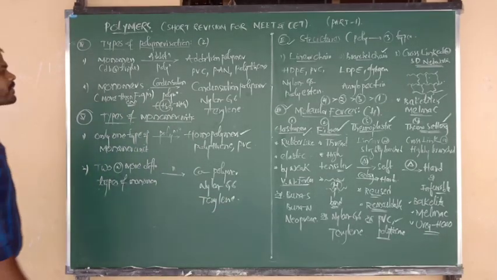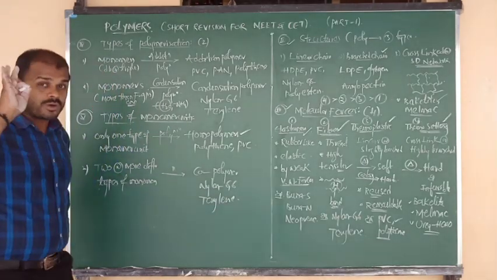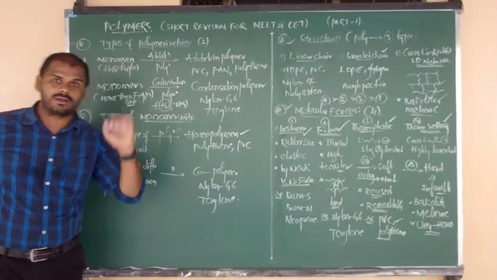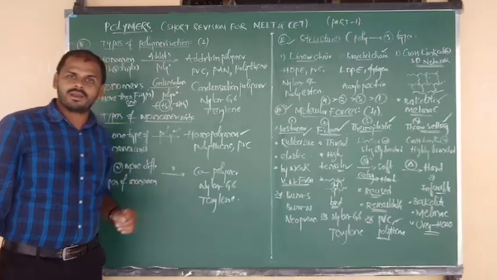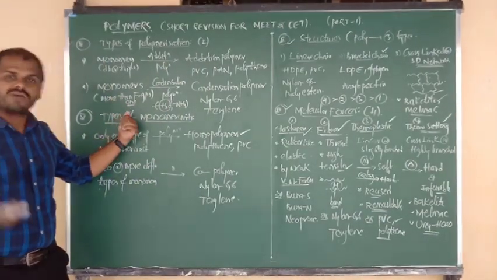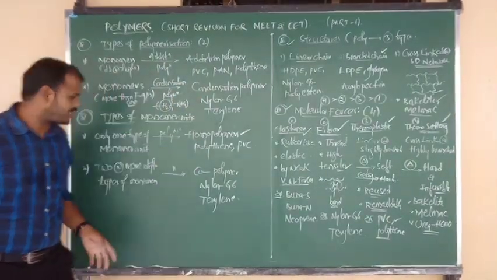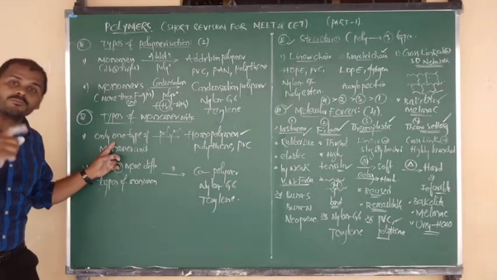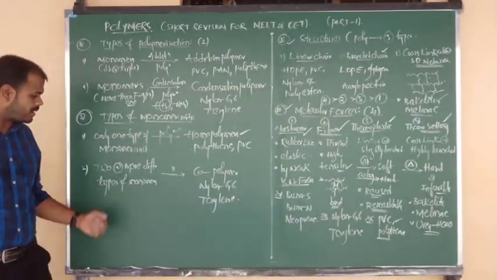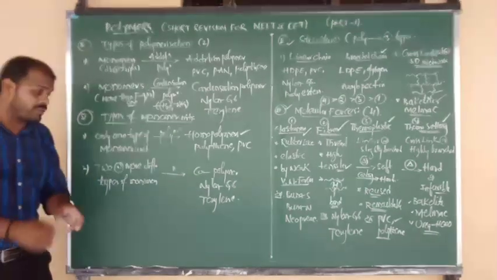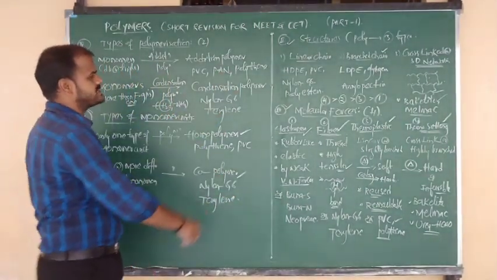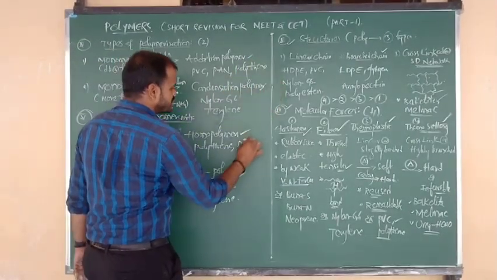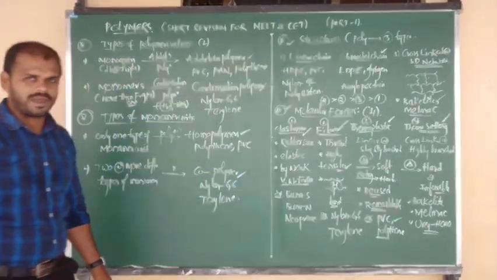So once again, remember these four words perfectly, once more. Monomers having double or triple bond, addition polymer. If monomers have more than one functional group, condensation polymer. If there is only one type of monomer, that forms a homopolymer. Two or more different types of monomer units will form the copolymer. All four words you have to be focused on: addition and condensation, and homopolymer and copolymer.